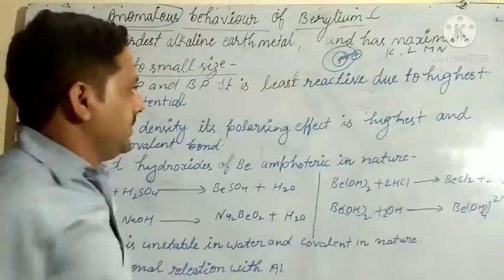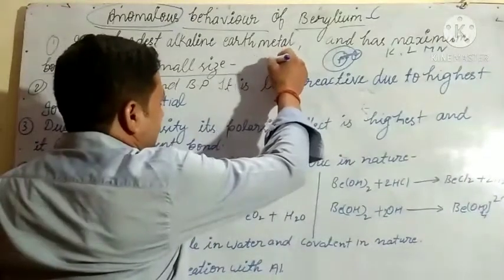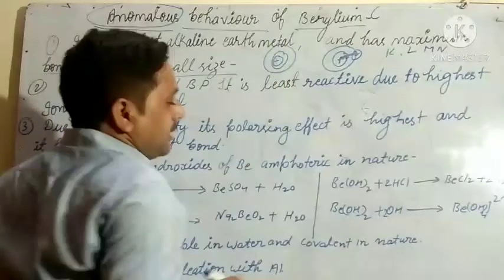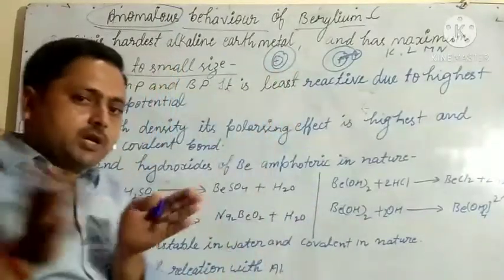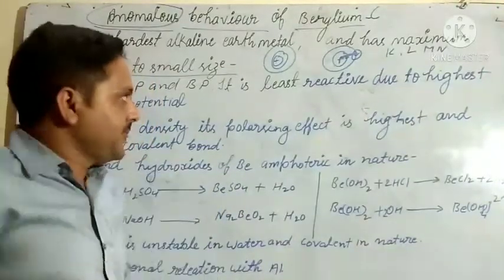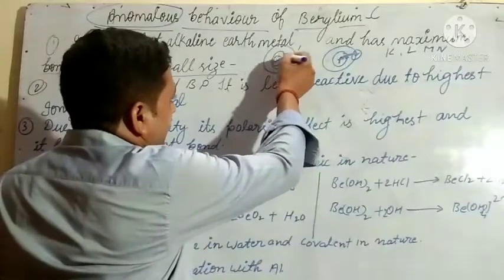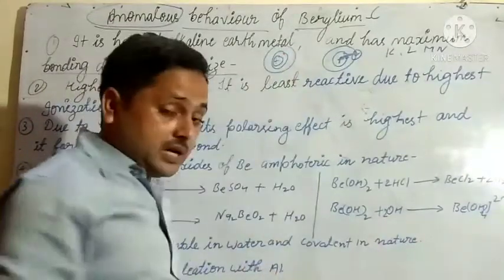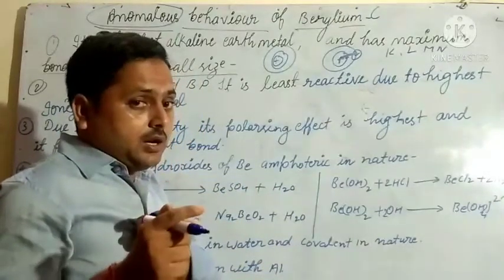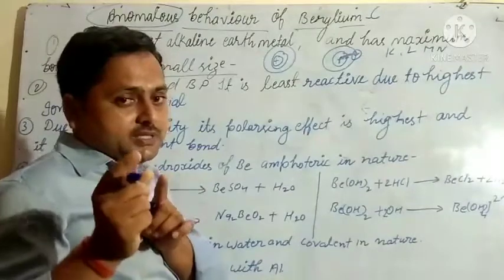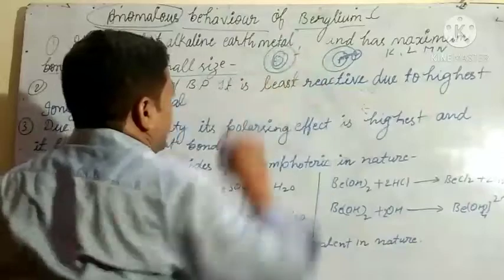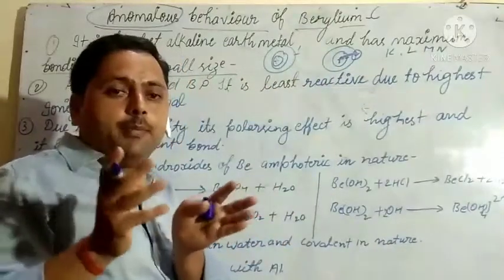If we discuss other elements like magnesium, there are 3 shells, 1, 2 and 3. As the number of shells increases, the distance between the nucleus and the outermost or valence shell increases. If distance increases, the attraction between the nucleus and outermost shell decreases, and this makes a weaker bond.